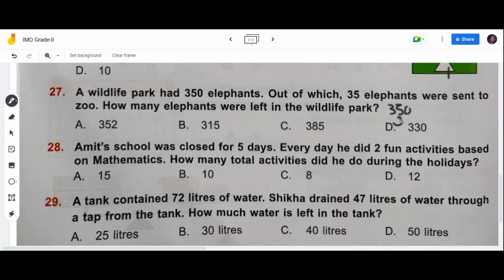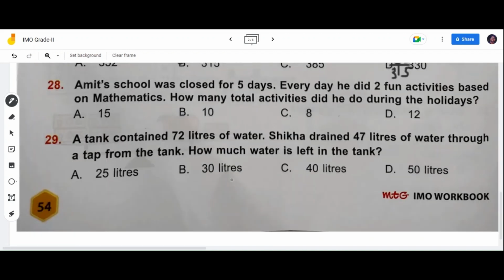350 minus 35. Let's take a borrow over here. 10 minus 5 is nothing but 5. Here what is there? 4. 4 minus 3 is nothing but 1. 3 minus 0 is nothing but 3. So 315 elephants were left in the wildlife park. Option A, 352, wrong. Option B, 315, is the right option.